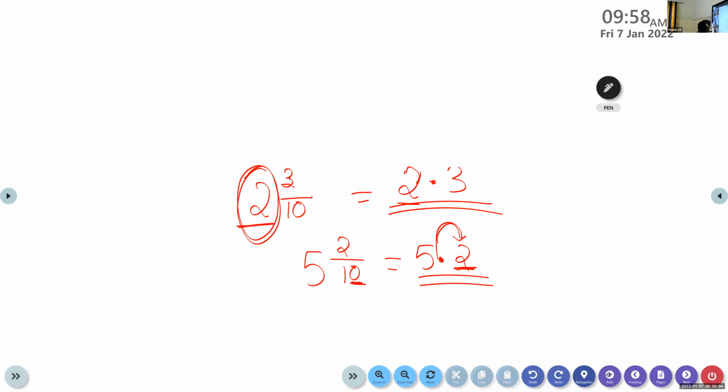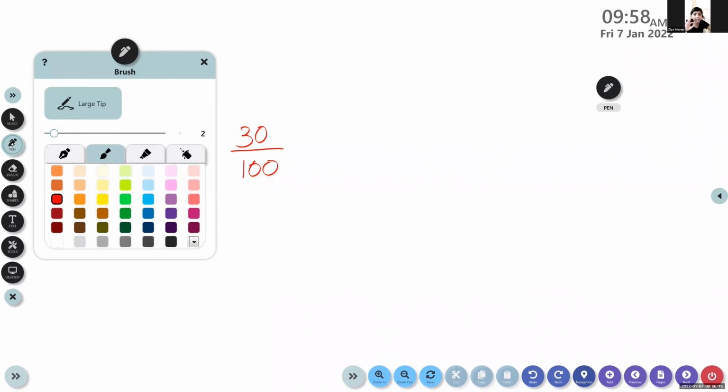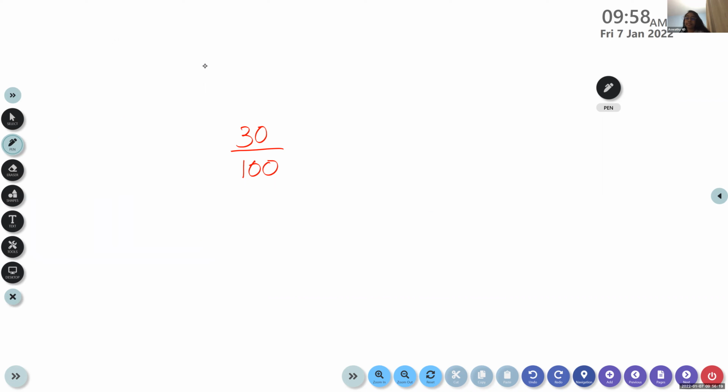So children, Ashwati is having a doubt. If the denominator is 100, what will we do? So I will write here 30 by 100. So children, how many zeros are there in the denominator? 2 zeros. Who said 3? Aishwarya. Why Aishwarya? I said how many zeros, not how many digits.